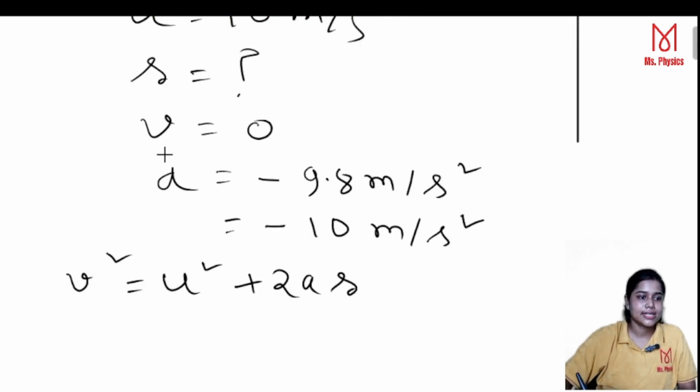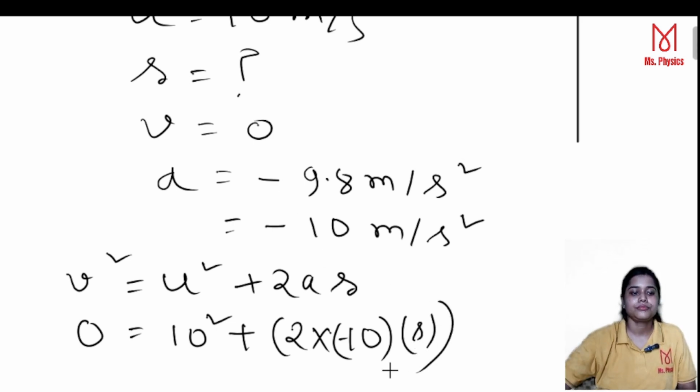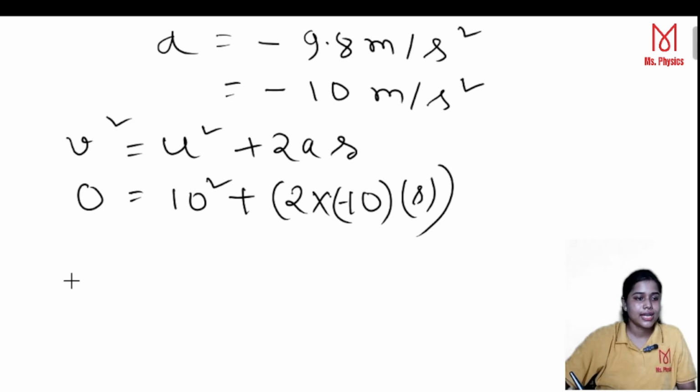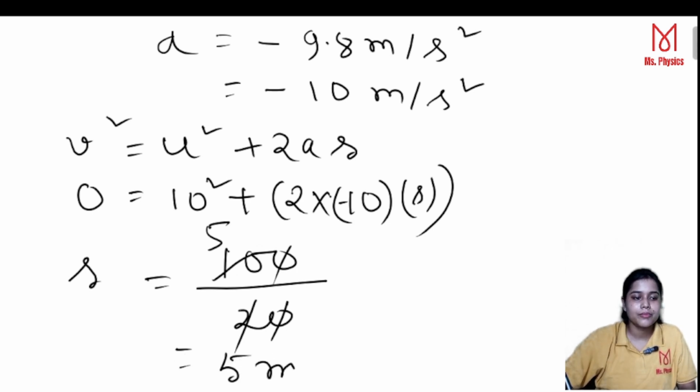Here v is equal to 0, u square is 10 square, plus 2 multiplied by a, that is minus 10, and s we don't know. Therefore s is equal to 100 over 20, that means 5.